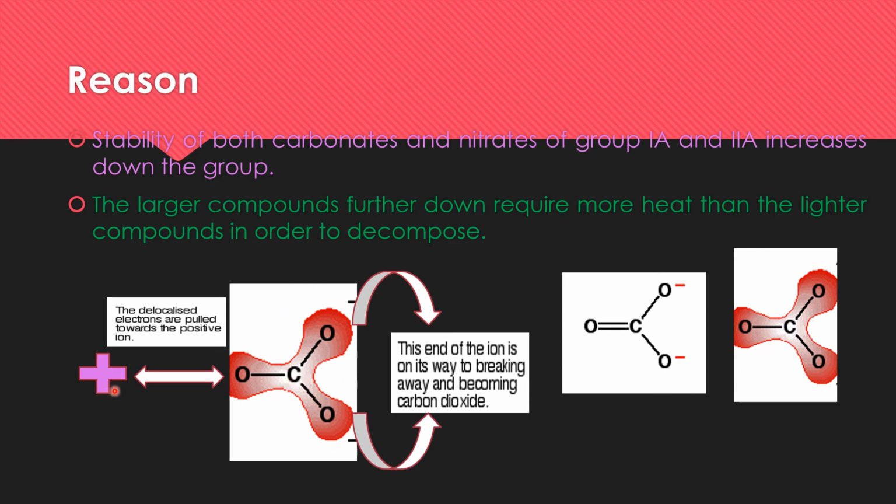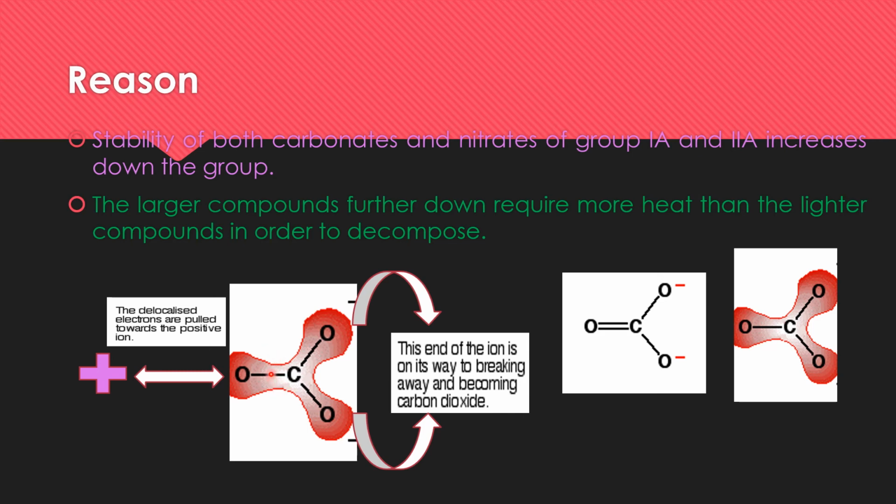And when the size of this cation is greater, as you move down the group, the size of this cation increases. So when the size increases, charge density will decrease. So when there is less charge density down the group, distortion will not be as pronounced as in the smaller size cation. And due to this less distortion, it will not be easy to release the carbon dioxide here. It will not be easy to break this bond.